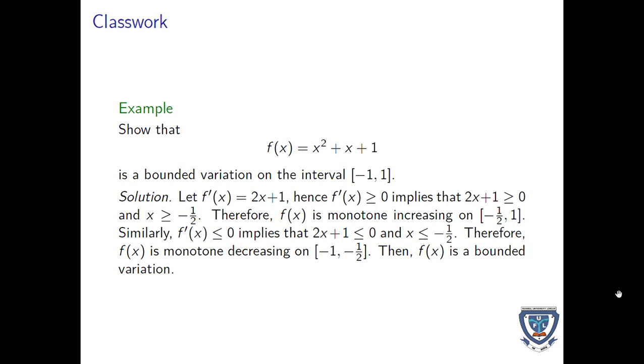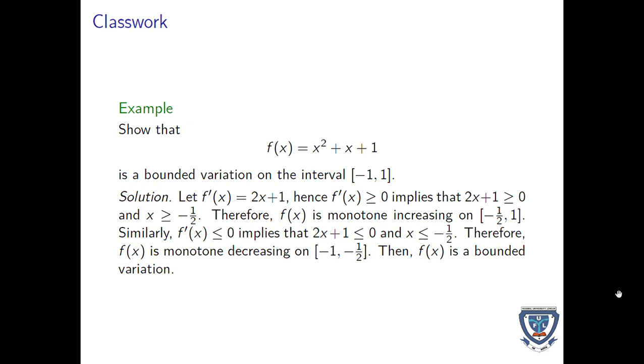Now, show that f of x is of bounded variation on the interval. Solution: the derivative is 2x plus 1. Hence, if this derivative is greater than or equal to 0, it implies that 2x plus 1 is greater than or equal to 0 and x is greater than or equal to minus 1 over 2. Therefore, f of x is monotone increasing on the closed interval minus 1 over 2 to 1.